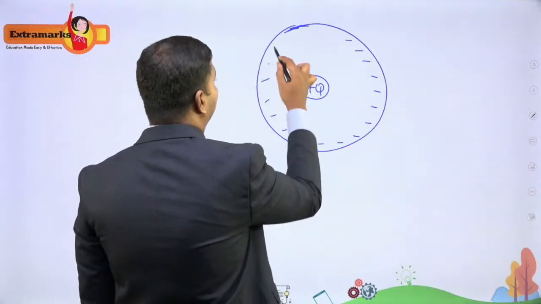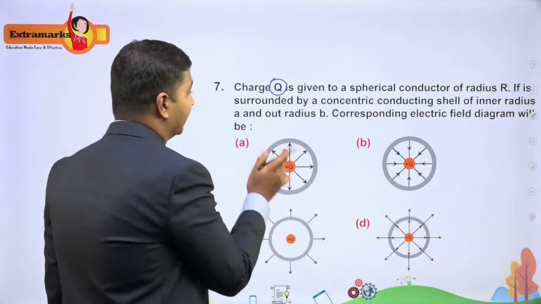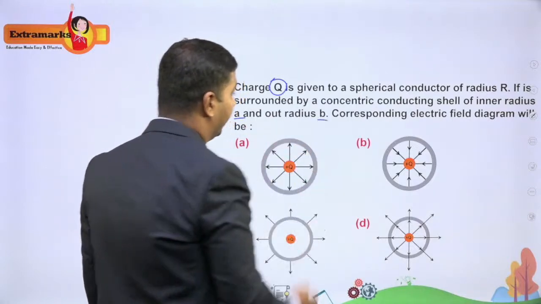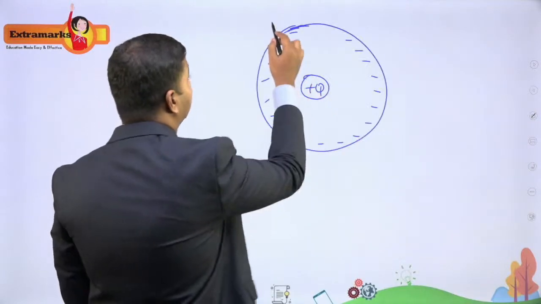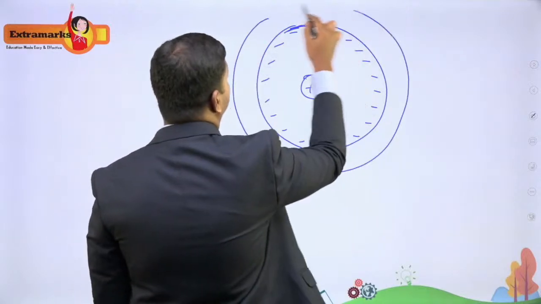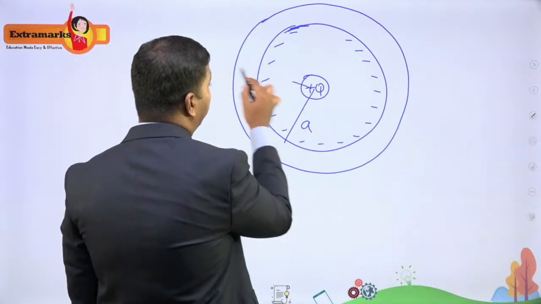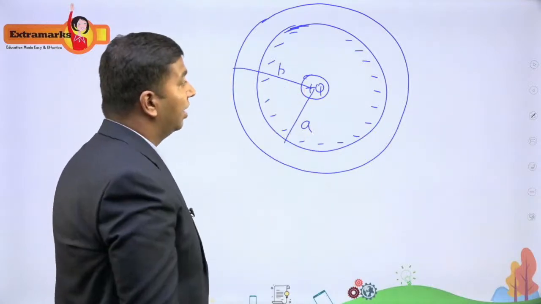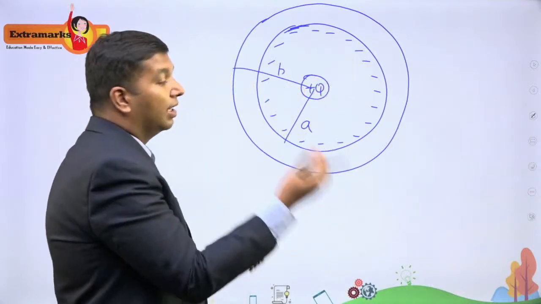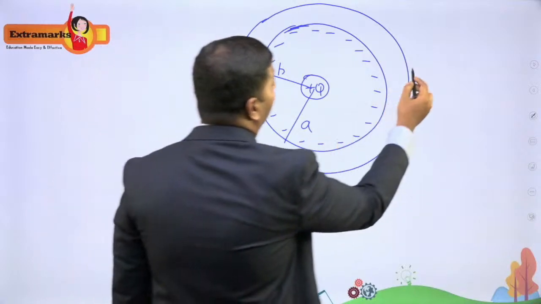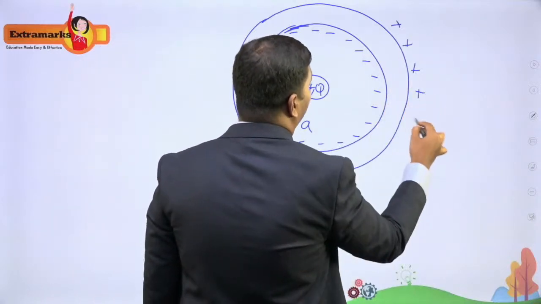And as you can observe from the diagram, they have given the inner radius as A and outer radius as B. So it is quite thick actually. Okay, it is quite thick. So this is the inner radius A and this is the outer radius B, right? Now negative charges will be induced on the inner surface and positive charges will be induced on the outer surface.